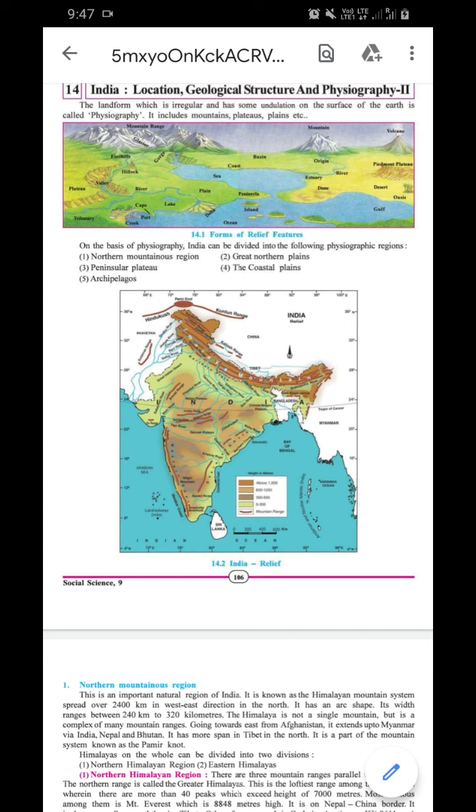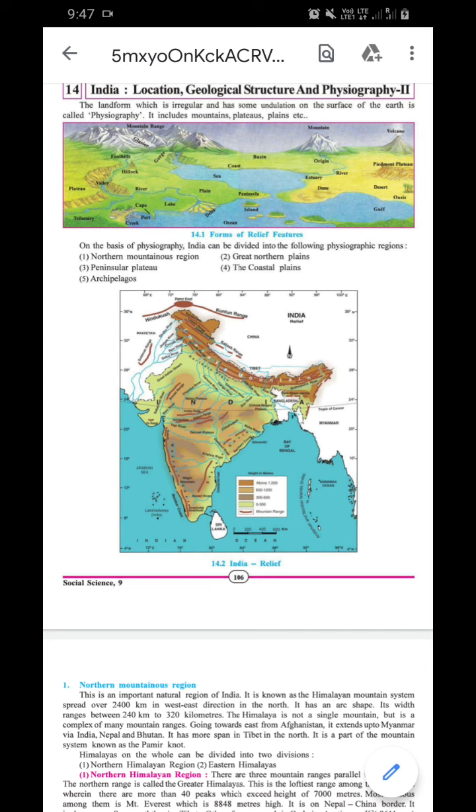इस ग्रेटर हिमालय पे more than 40 peaks हैं, which exceed a height of 7,000 मीटर. Got it? Most famous among them is Mount Everest, which is 8,848 meters in height. It means this is the highest peak of the world, also in the Himalaya.